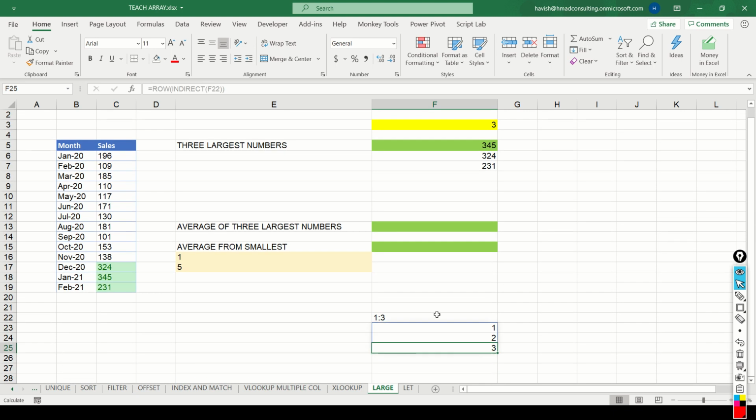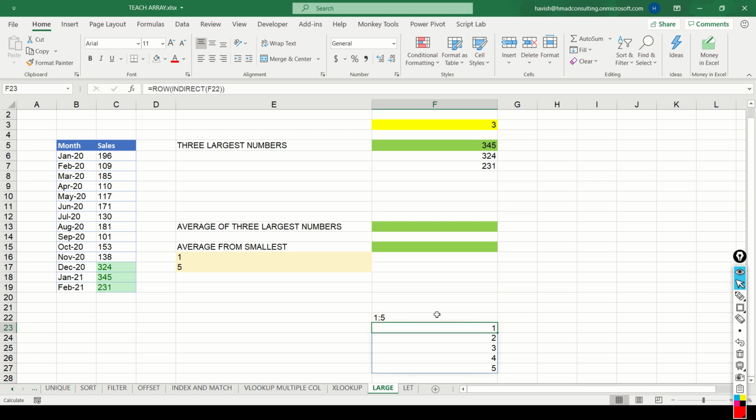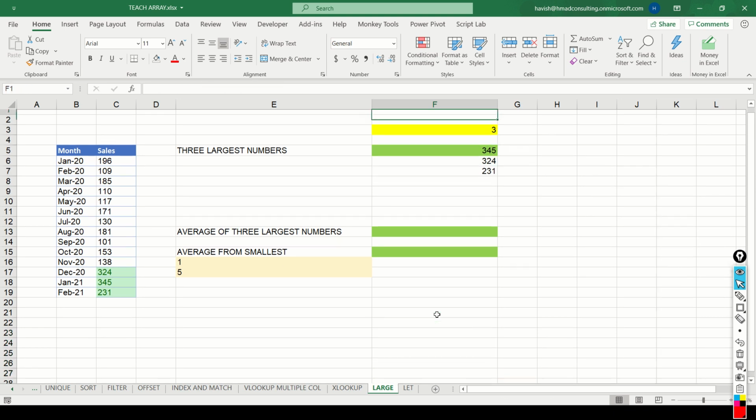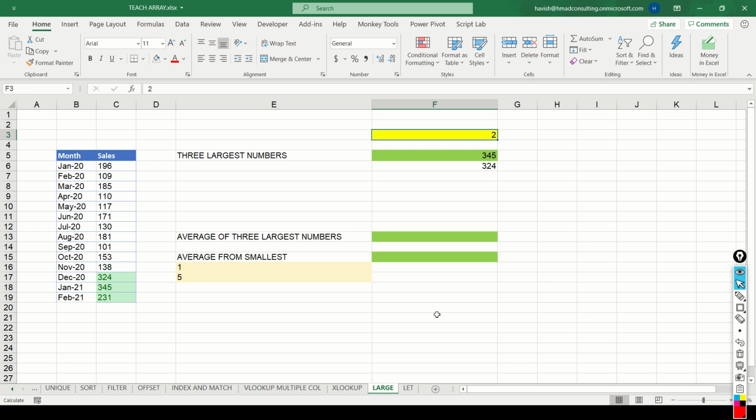I hope that makes sense. So we are using indirect to convert 1 colon 3 into a row reference, and when I say row of that, the result comes as 1, 2, 3. So if I change it to 5, we get 1, 2, 3, 4, 5 like this. That's exactly what we're doing here. So this is dynamic. If I change it to 2 or change it to 5, you notice we get the corresponding number of largest numbers, which is great.